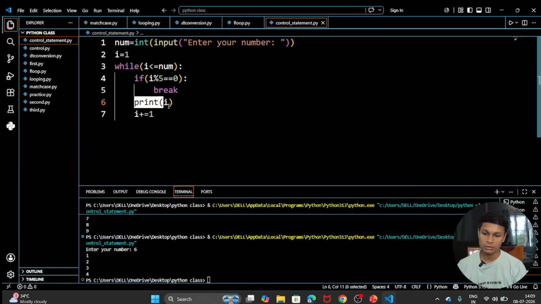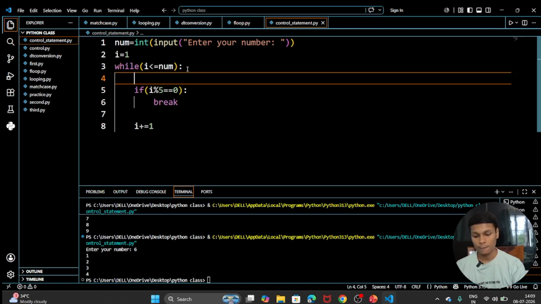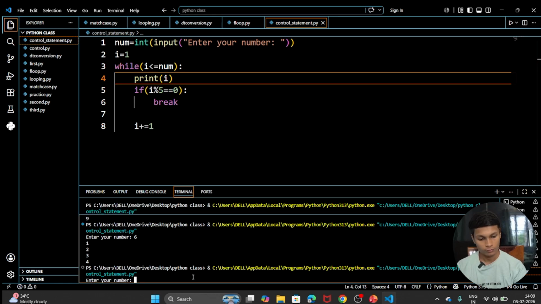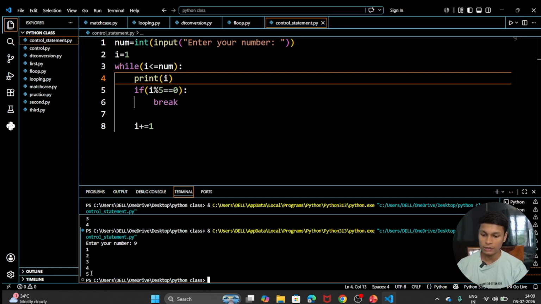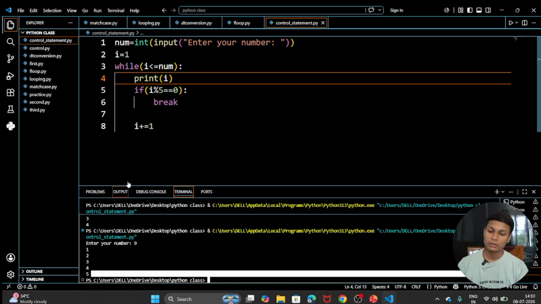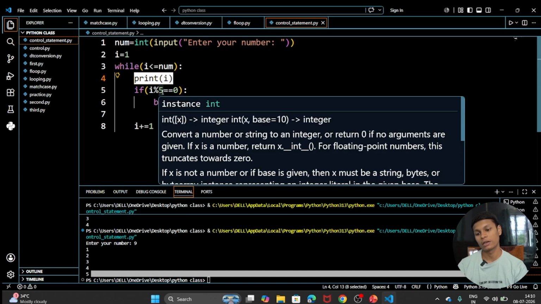So let's check with number 9. Okay, you can see that 5 is there. Why is 5 there here and not before? Because here you can see that I am writing print before the if statement.